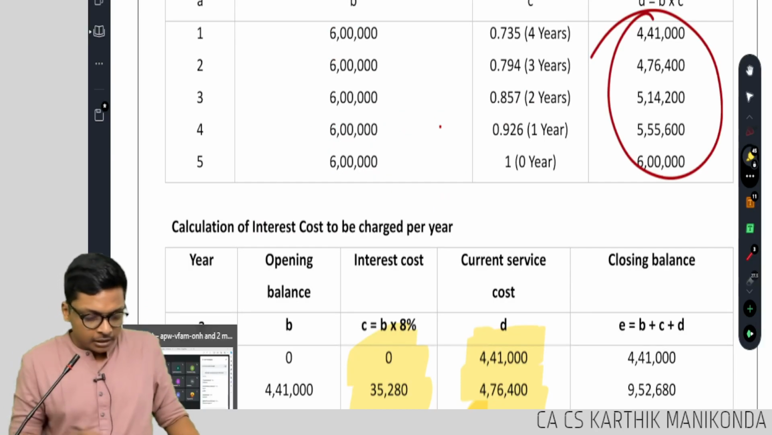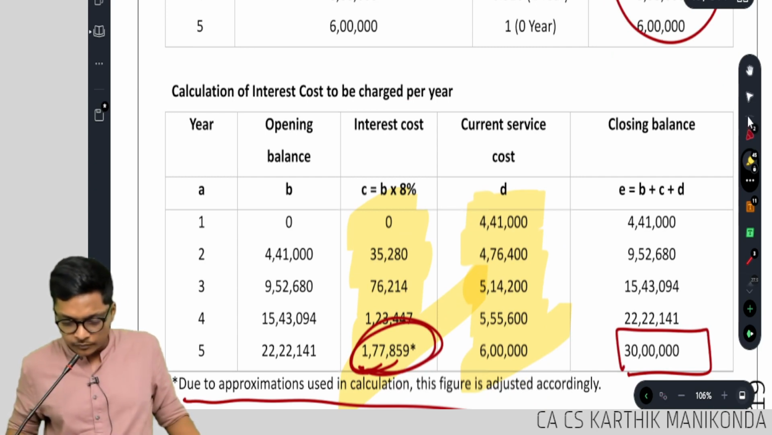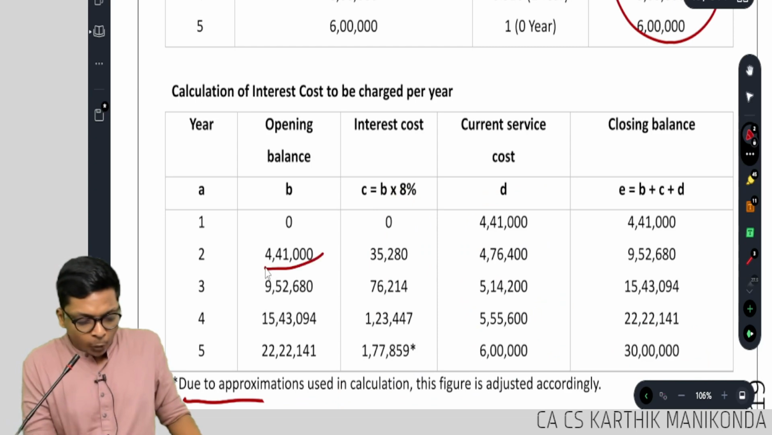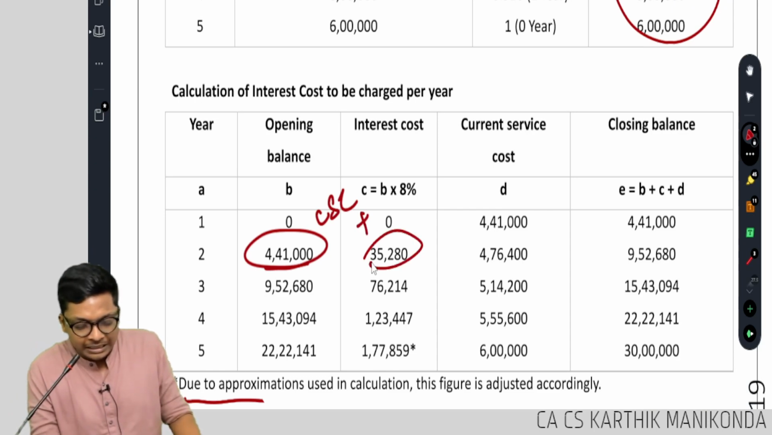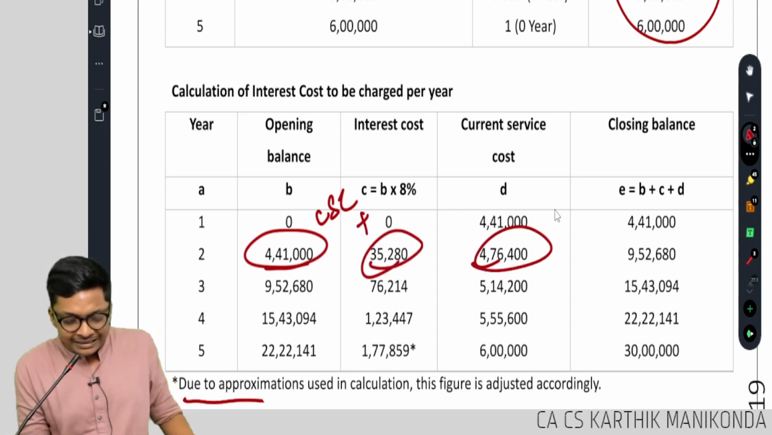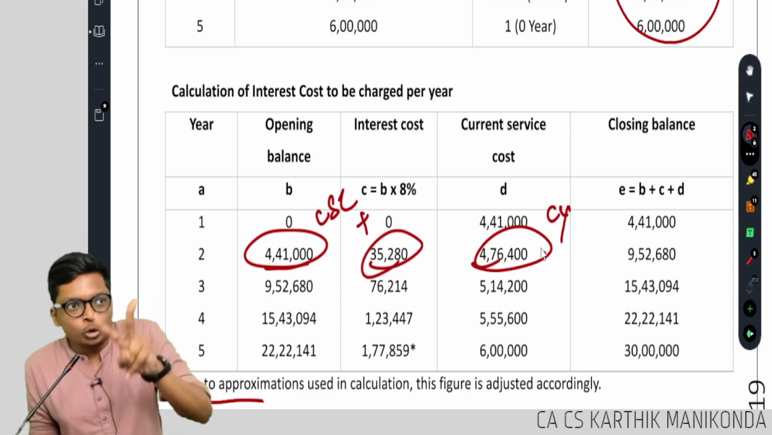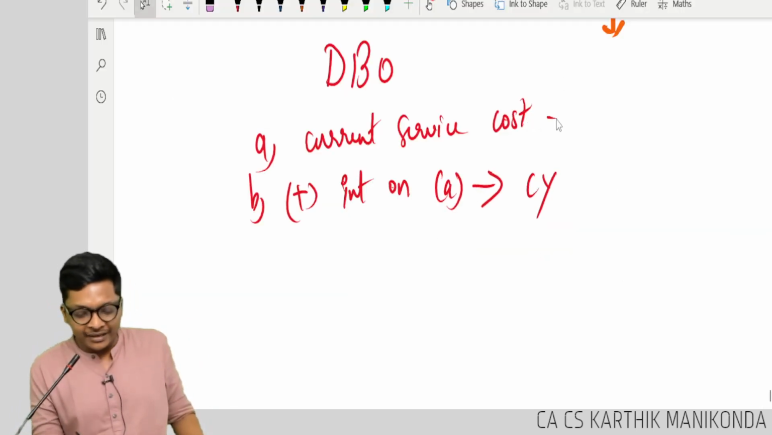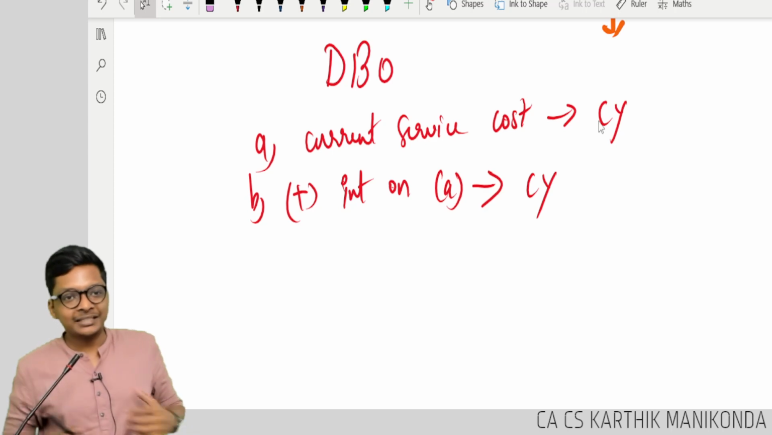Sir, I am not following. If you remember this sum, what did we do over here? In each year, we took the opening balance, which is my current service cost, and added interest, and then the current year's current service cost, correct? So the debit to P&L is two things: one is interest for the current year, one is current service cost of the current year. Are you all understanding, guys?